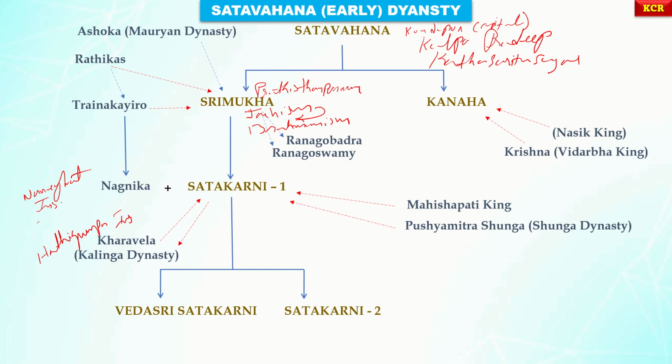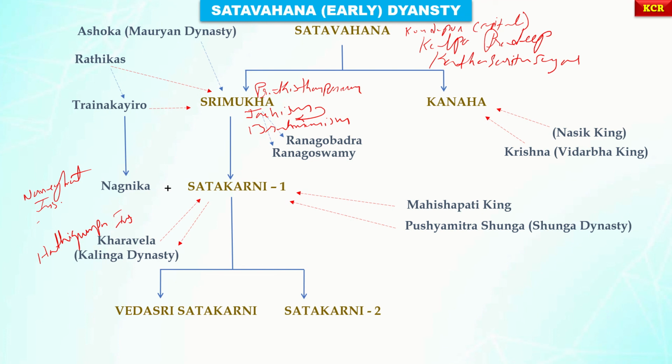This information we got from the Hathigumpha inscription. That's why we mentioned this arrow. But later, Kharavela was defeated by this Satakarni I, which was mentioned in the Naneghat inscriptions. Is it clear now?